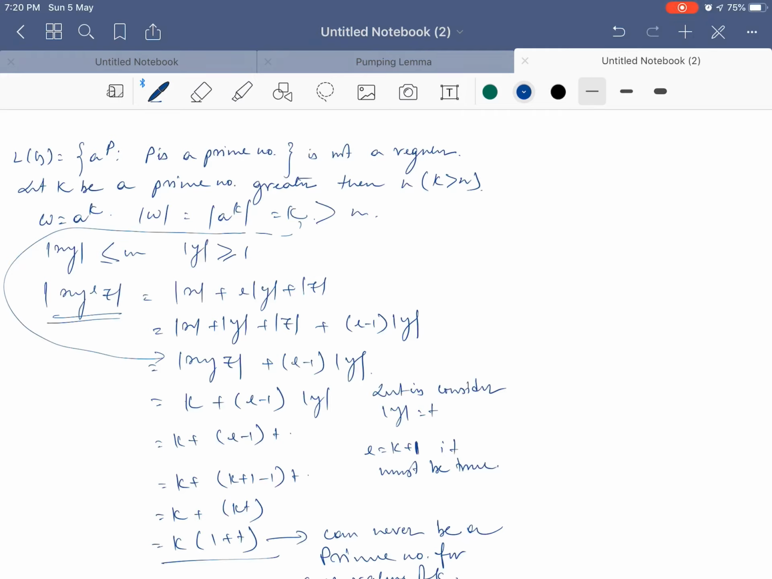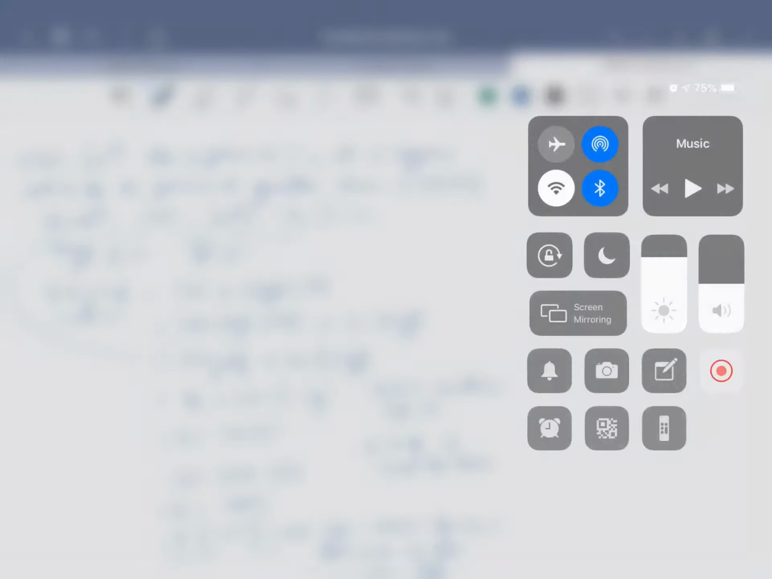So in this way, there are several problems where we can use the pumping lemma through the method of contradiction to prove that the language is not a regular language.